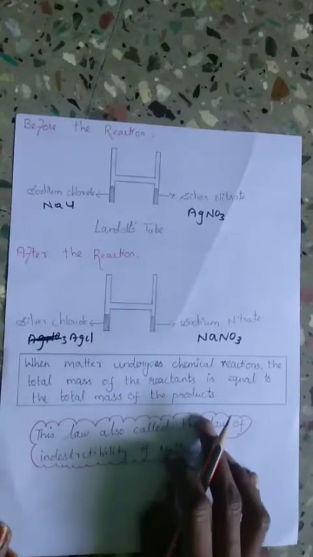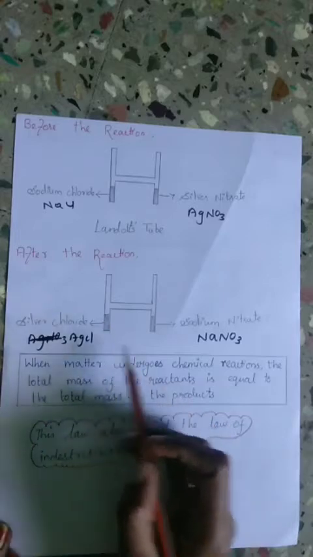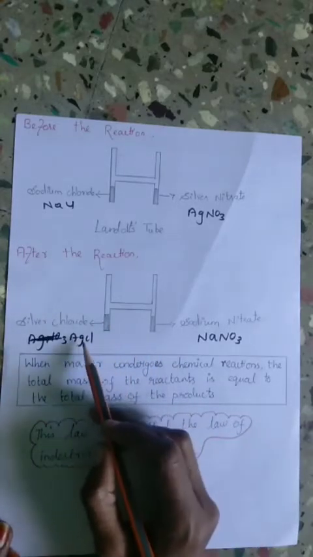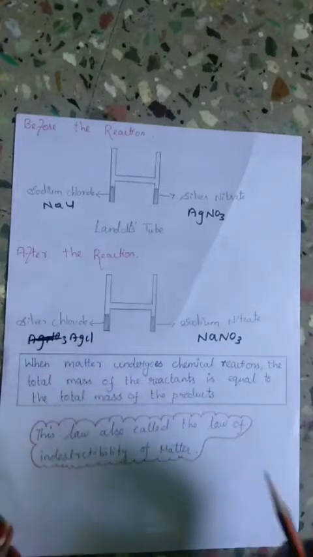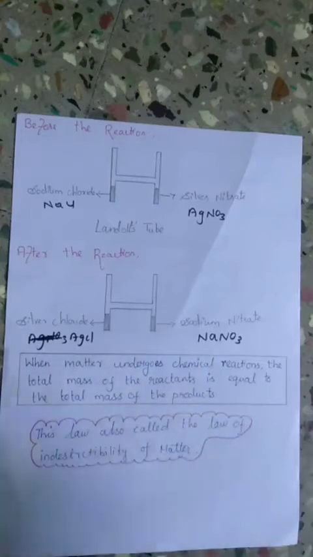The reaction takes place and we notice that a white precipitate of silver chloride is formed in the tube along with sodium nitrate. So, when matter undergoes a chemical reaction, the total mass of the reactants is equal to the total mass of the products. That is, during any chemical reaction, matter is neither gained nor lost. So, this law is also called the law of indestructibility of matter.